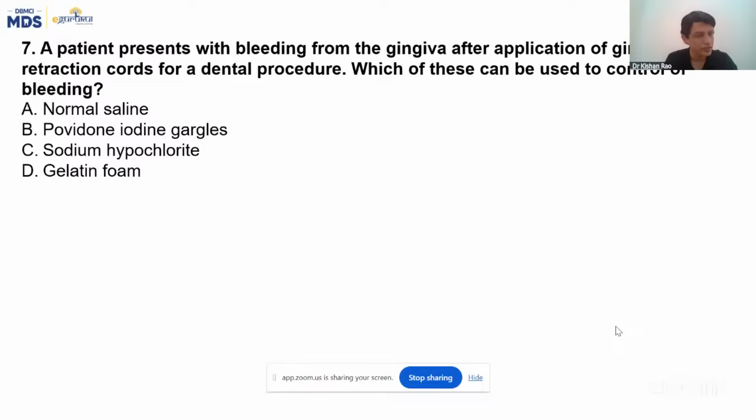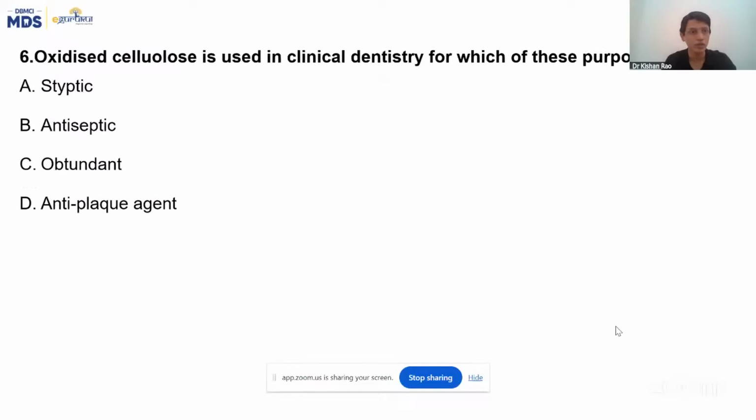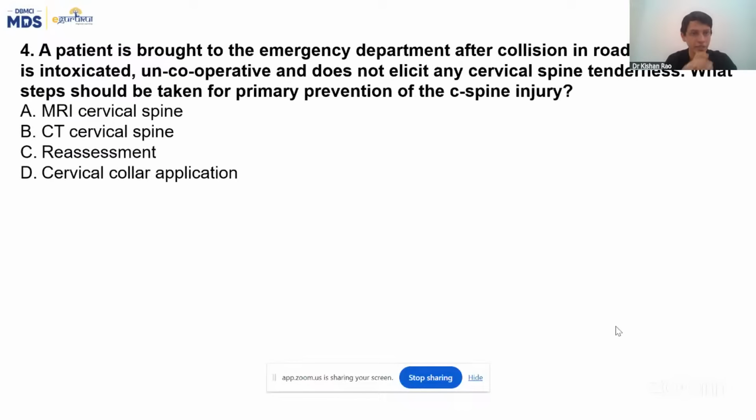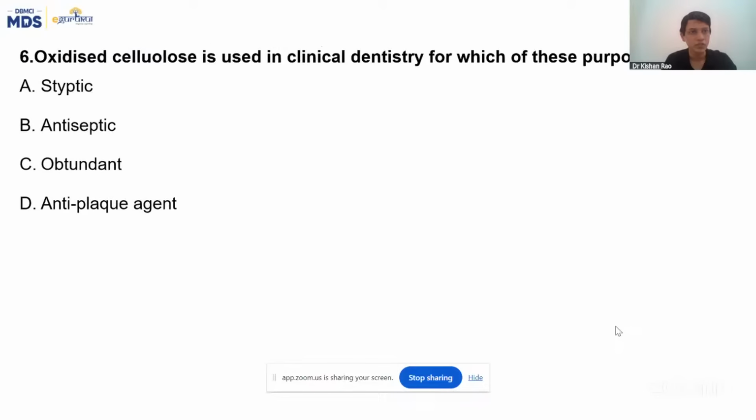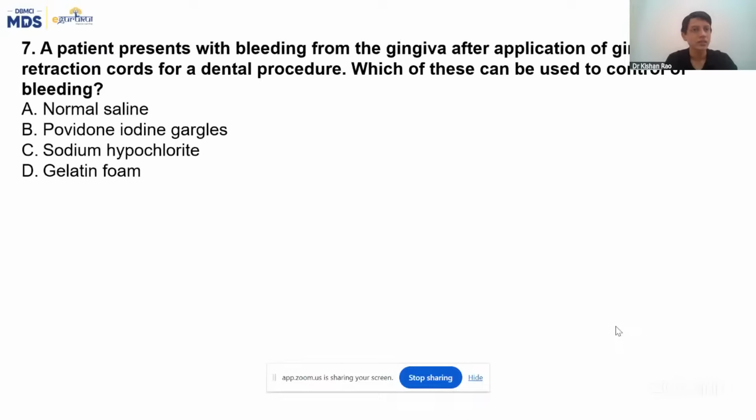Florence is asking what is the answer for prevention of C-spine injury? It's a collar. We apply a Philadelphia collar. There is an option, no? Cervical collar application, D is the answer. So here the answer is gelatin foam with pressure. It's again a hemostatic, just like oxidized cellulose. So answer is D. Correct. Adya, Aparna, Adil Muhammad, all are right.